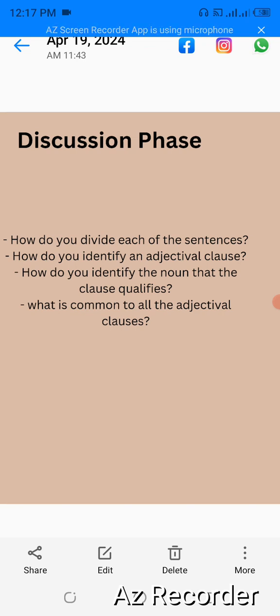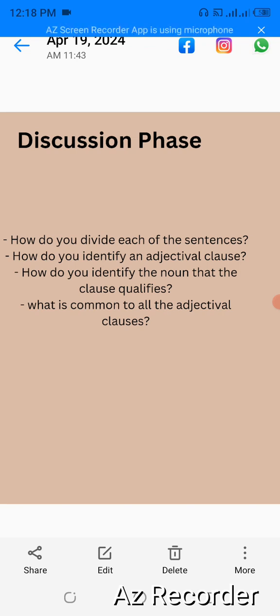What makes you to divide the sentences the way you did? Okay, you read it out. Yes, you read the sentence. This is the man who is rich. Good. That's nice. How do you identify an adjectival clause? That is the clause that qualifies a noun. How do you identify the noun that the adjectival clause qualifies? Okay, it follows the noun. Usually, it follows the noun immediately.